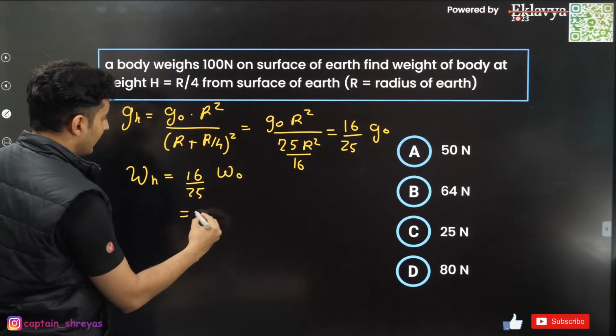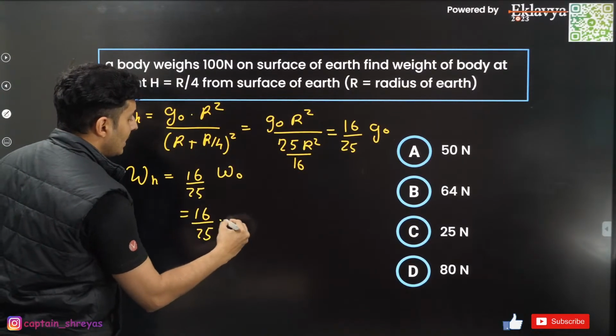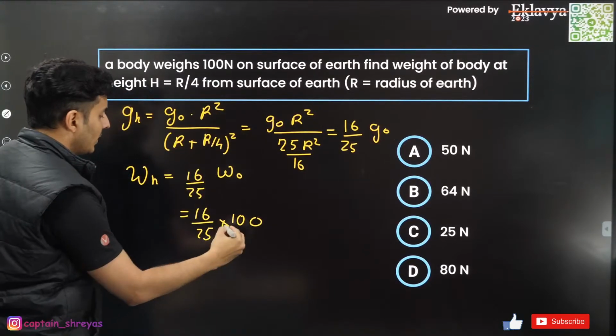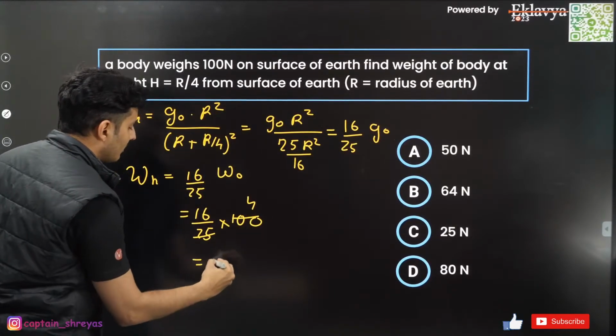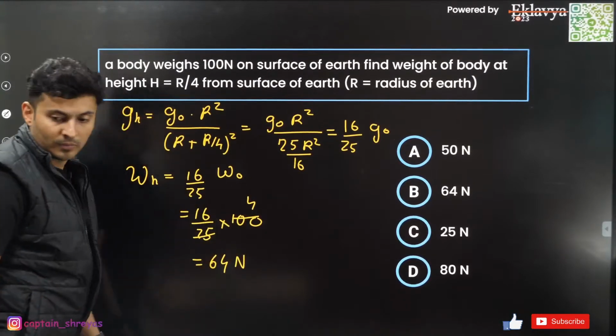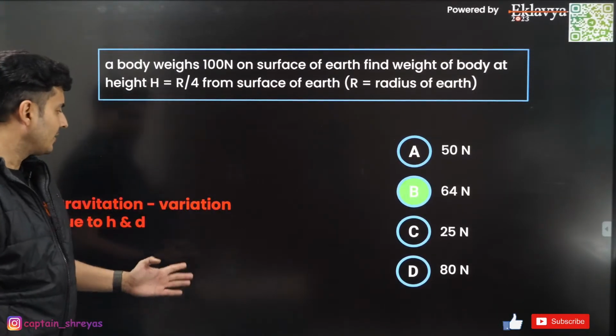Come on, guys, it's given. So 16/25 weight on the earth is 100 Newton. 25 goes with 100 4 times. 16 4s are 64 Newton. Yes, very good. That's the answer.